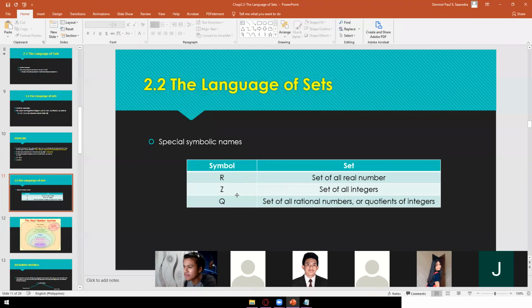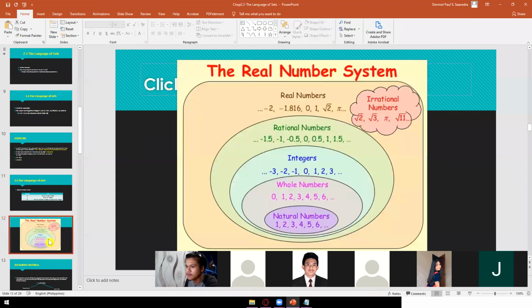Alright? So para mas clear ito sa inyo, meron akong diagram dito which came from Google. So very helpful si Mr. Google. So this one, all of those are real numbers. Okay, so kahit negative pa yan, kahit imaginary number, like let's say 2i, that one is still a real number. So kahit ano, lahat ng klase ng number actually is a real number.